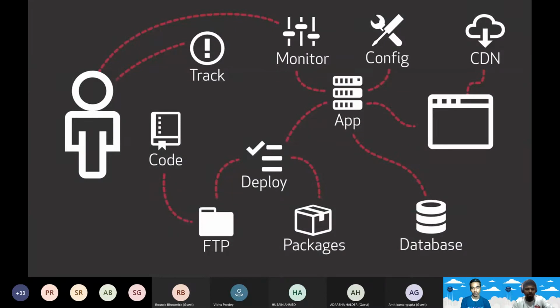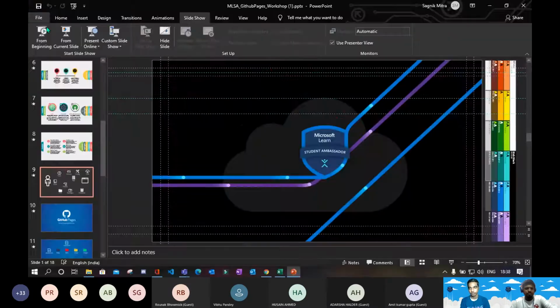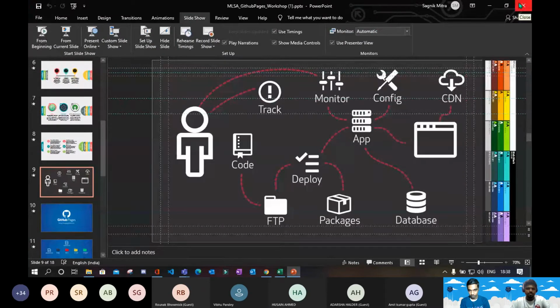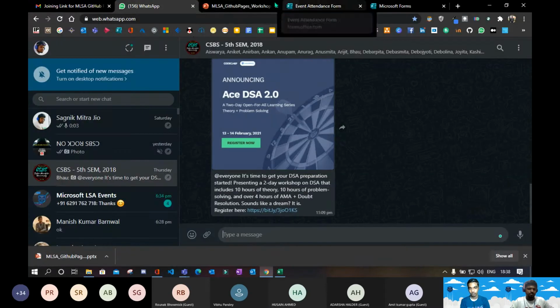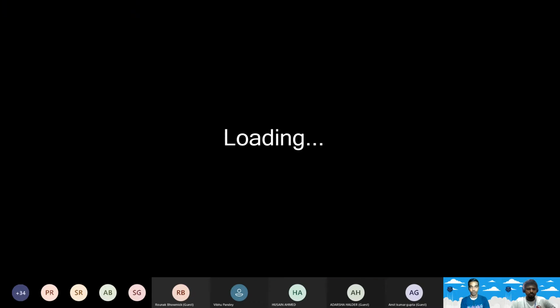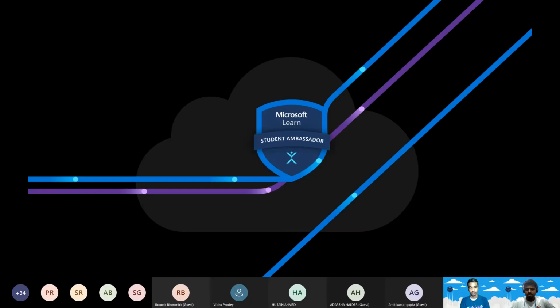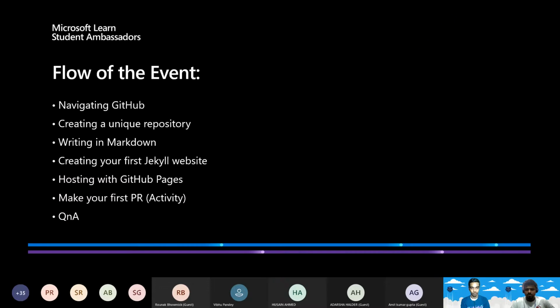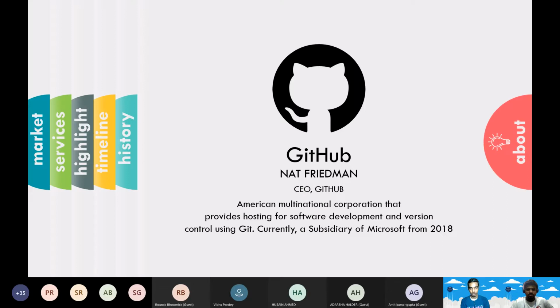Manish, I guess I will stop my screen share and you will start. Yeah, I'm sharing my screen. Okay. Yes. Just a second. Let me know once my screen is visible.